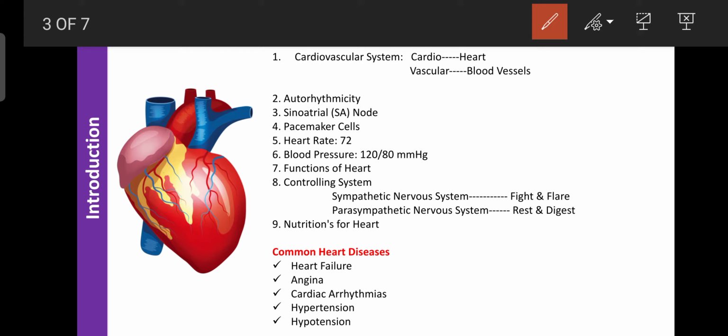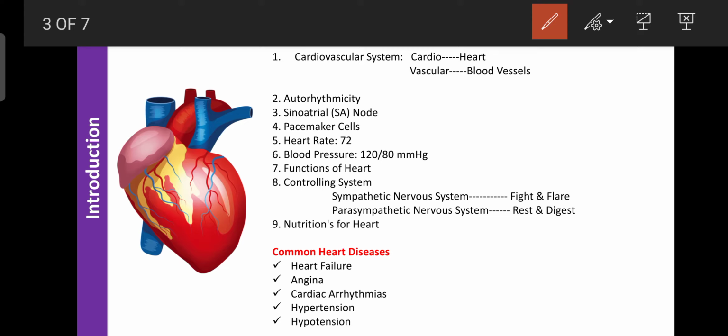Then hypertension: if the blood pressure is more than 140/90 mmHg, that condition is known as hypertension. It occurs due to dysfunction of organs like the liver, lungs, or kidney, or due to accumulation in the blood vessels of cholesterol or atherosclerosis, or due to excess nutrients like sodium and calcium. Due to that, the blood pressure exceeds 140/90 mmHg, and that condition is known as hypertension.